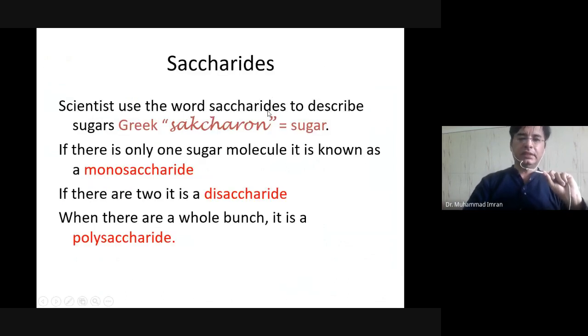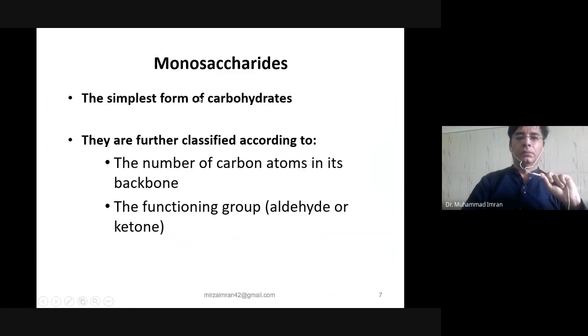Scientists use the word saccharide to describe sugar. It is a Greek word. Saccharon means sugar. If there is only one sugar molecule, it is known as monosaccharide. If two, disaccharide, and if more than 10, it is polysaccharide. Monosaccharides are the simplest form of carbohydrate.